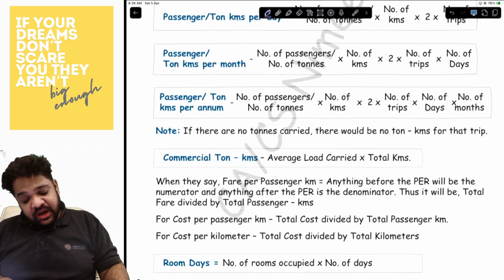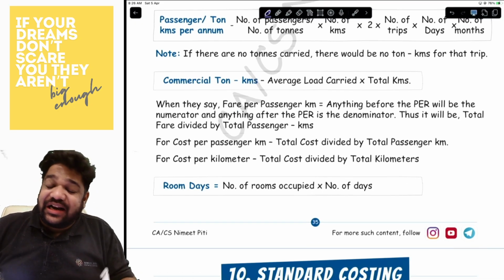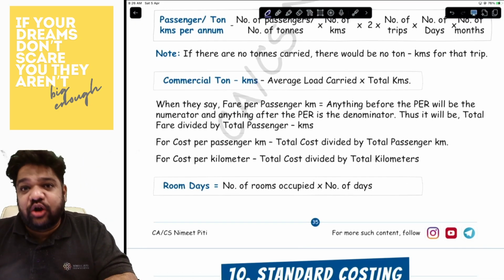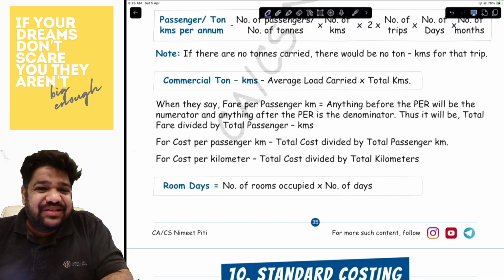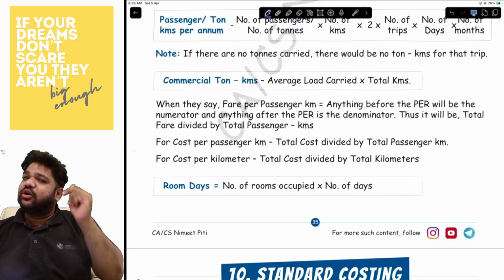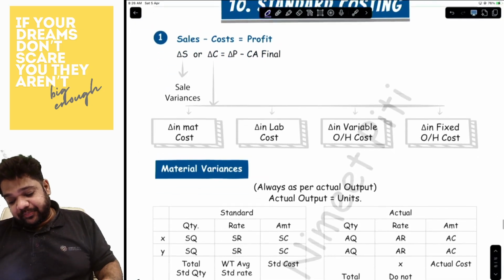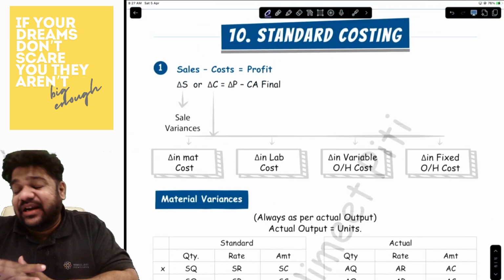Is that clear? Now, the only thing that you need to know is the commercial ton kilometers. It is average load into the total kilometers. Just some basic formulas for service costing and you'll be done. Okay. Now, let's talk about standard costing.